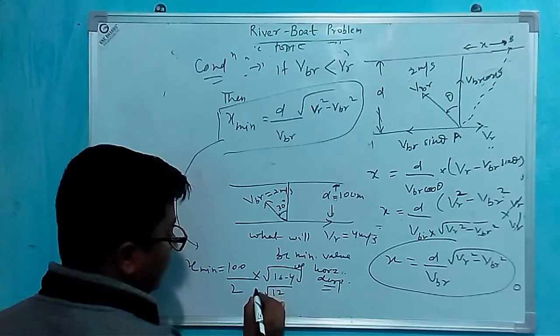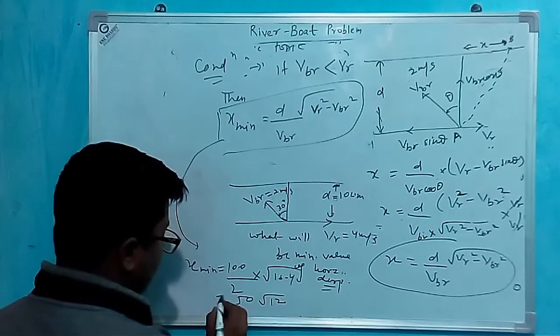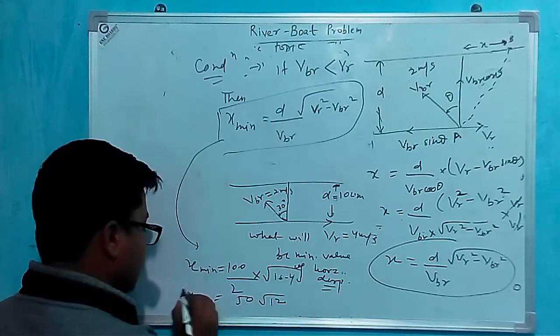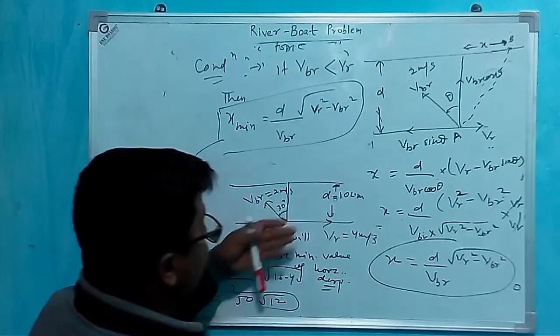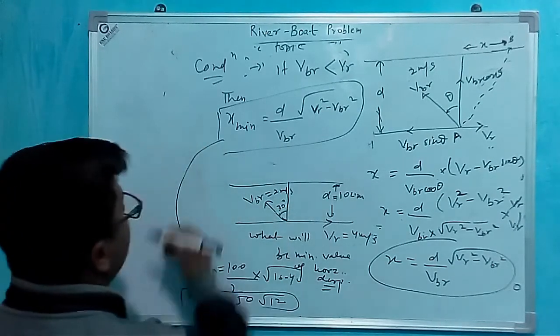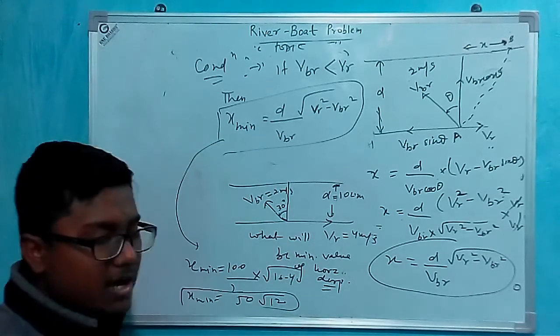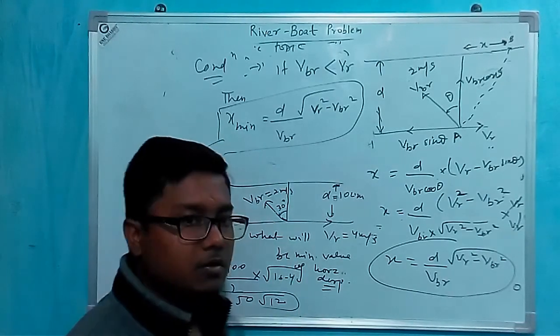So 100 by 2 under root 12, or 50 under root 12. This is x minimum. We can find several things, like the time period. What will be the time period? We can find it easily. But the important question was the minimum horizontal displacement.